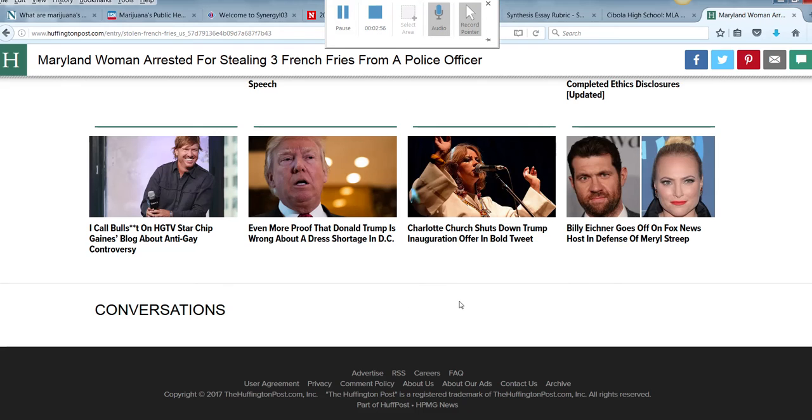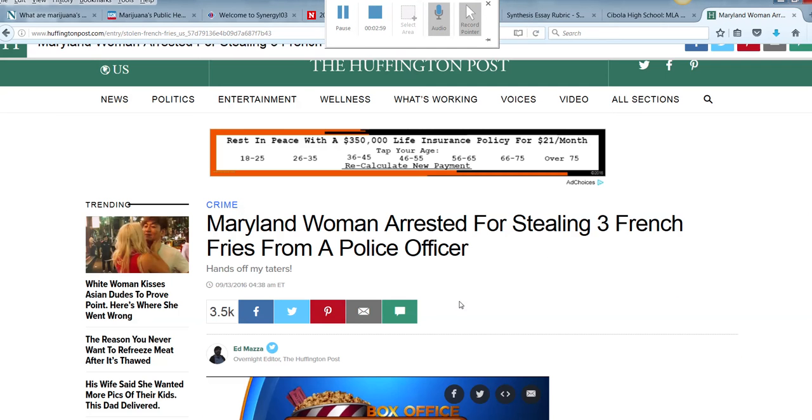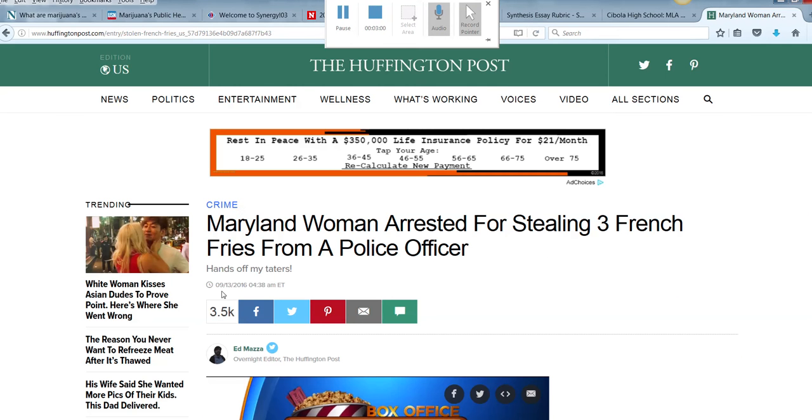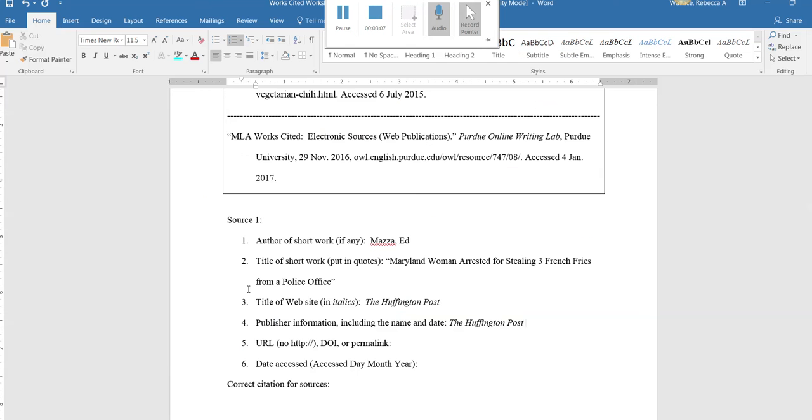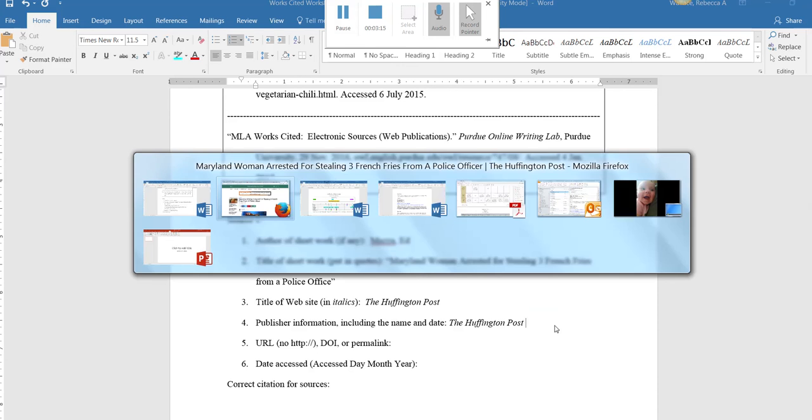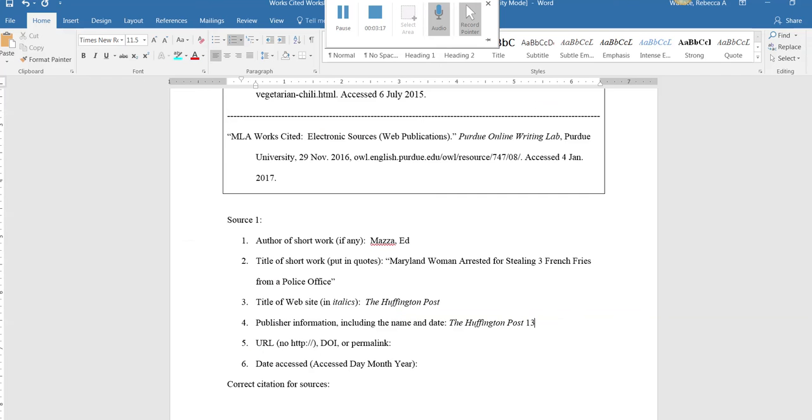And the date, we're looking to see when the article was published. Notice it was published September 13th, 2016. We're going to scroll back over. So what we're going to do is we're actually going to do it in this format. Day, month, year. So we've got 13 September 2016.